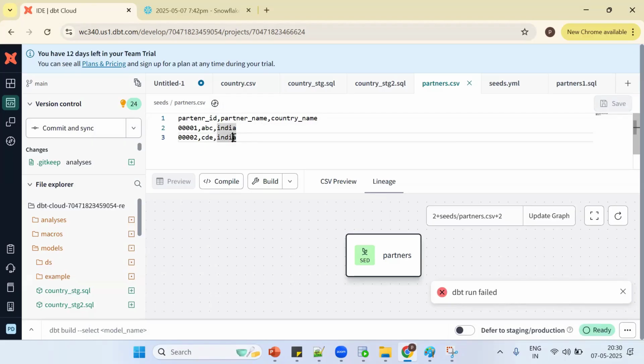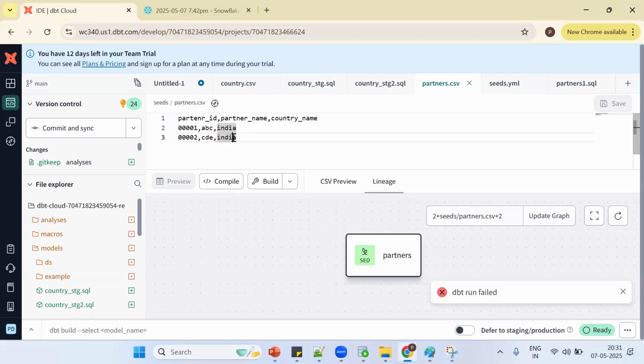Tell me, it will complete after the insert. Now tell me, will it work or will it throw an error? That's the question. It will work, but the data will not reflect. Simple question. Second time, we have to go for full refresh. No, Praveen. First, understand the question. If I try to run this, will it work or not? Then you can go for the second one. It will work.